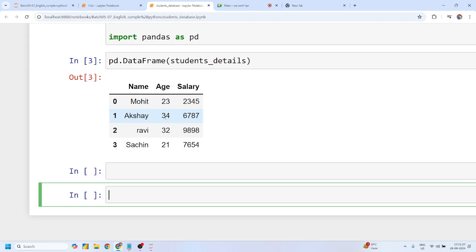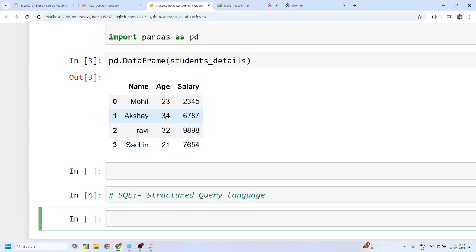To deal with a database, we have to learn the concept which is called SQL. SQL is a structured query programming language. SQL is called Structured Query Language. STRUCTURED, QUERY, LANGUAGE, right? Structured Query Language.